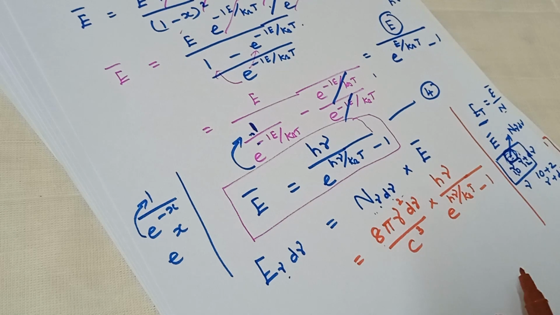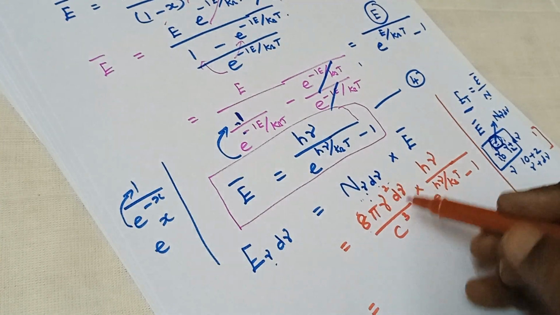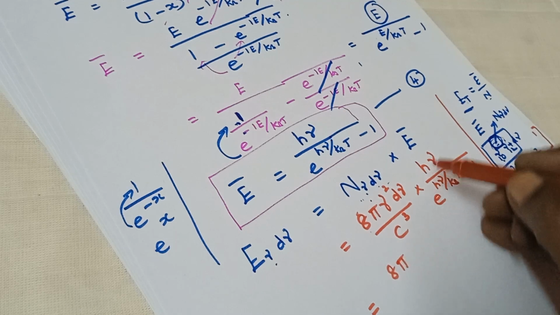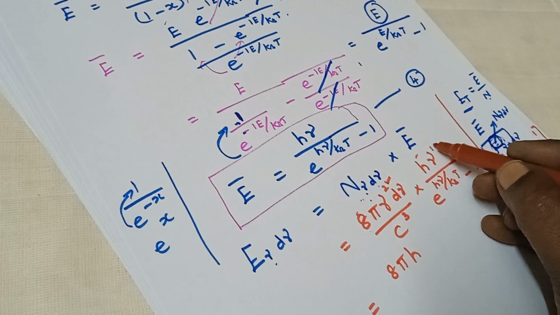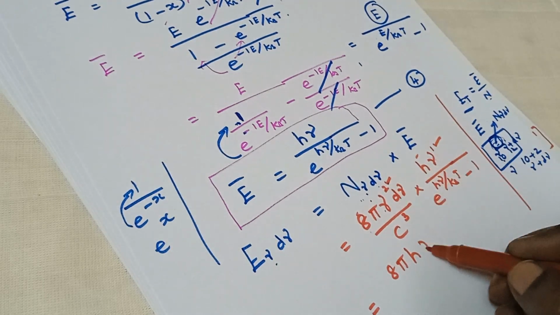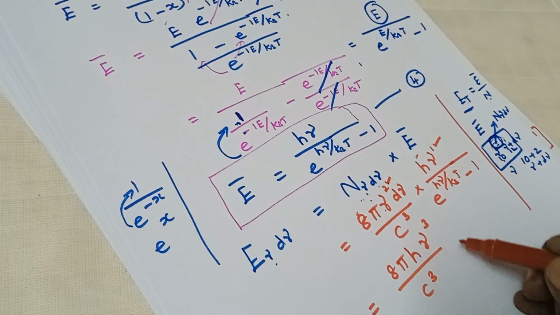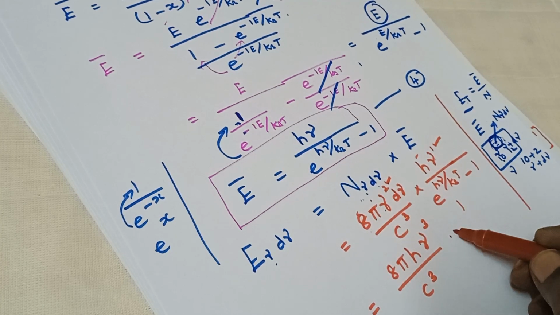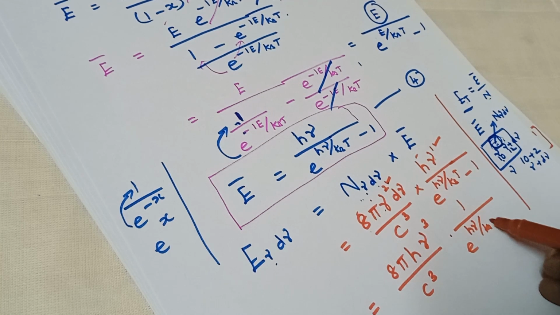Now consolidating, we get 8π h ν square, ν power 1 here. So a power m into a power n, we get a power m plus n, divided by c cube into 1 divided by e power hν by kBT minus 1.